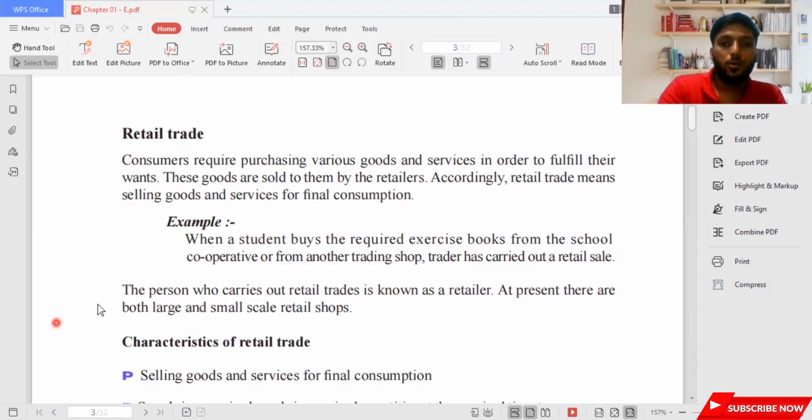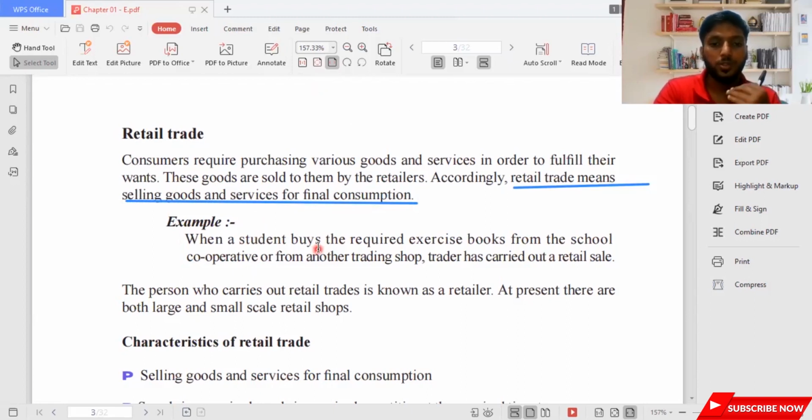Here, I want you to mark it down as I mark it. Retail trade means selling goods and services for final consumption. So let's move on. When a student buys the required exercise books from the school cooperative or from another trading shop, the trader has carried out a retail sale. When you purchase something for your own purpose from the school bookshop, your main intention is to use that book at your school. If the student is purchasing for himself, we consider it a retail trade. The person who carries out retail trade is known as a retailer.